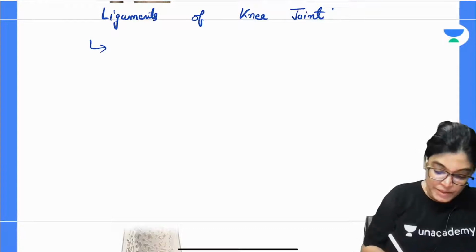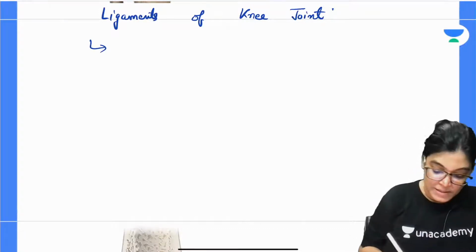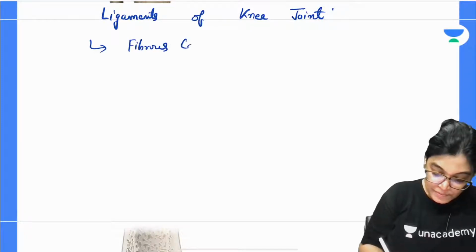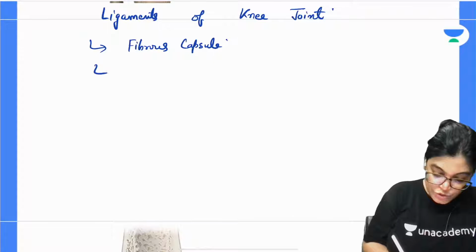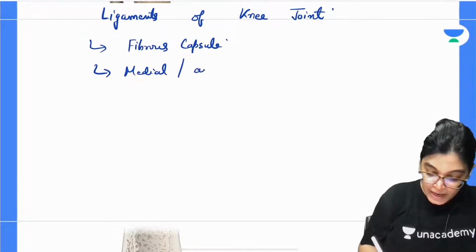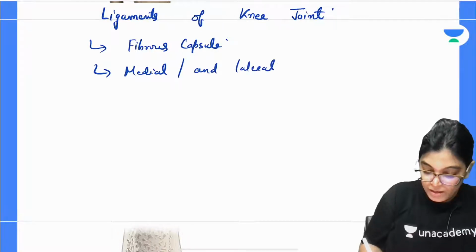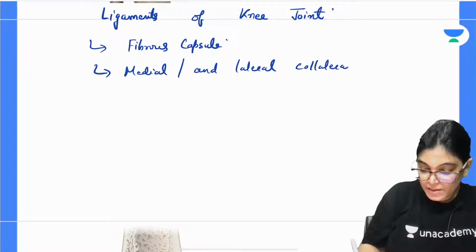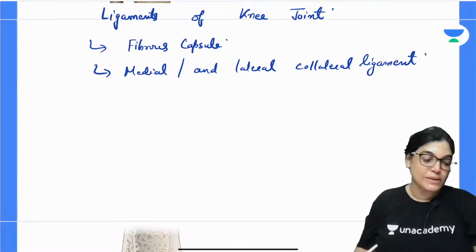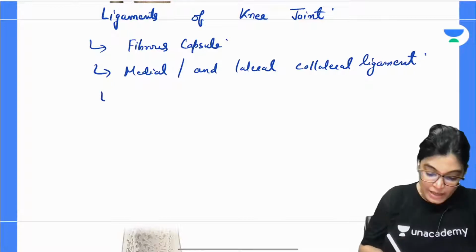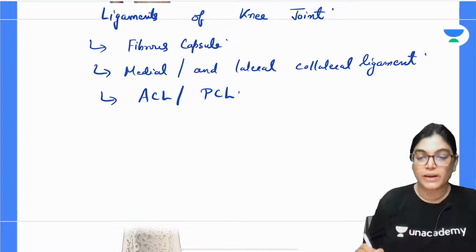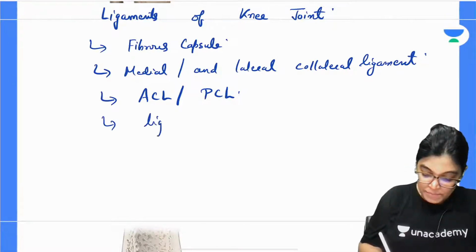Please write down, the primary ligaments are the fibrous capsule of the knee joint, medial and lateral collateral ligaments. My dear aspirants, the other name of medial and lateral collateral ligament is tibial and fibular collateral ligament. We have also got anterior cruciate ligament and posterior cruciate ligament. We have also got ligamentum patellae.